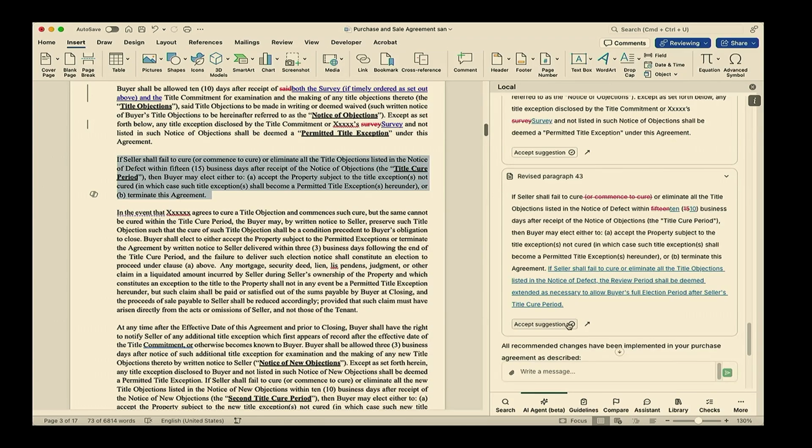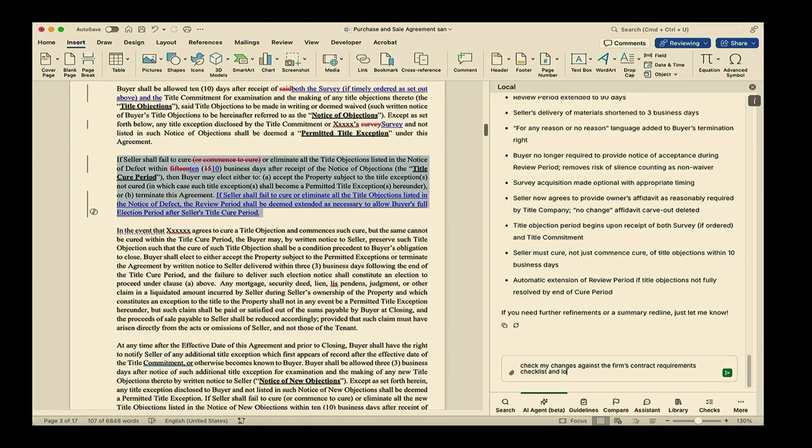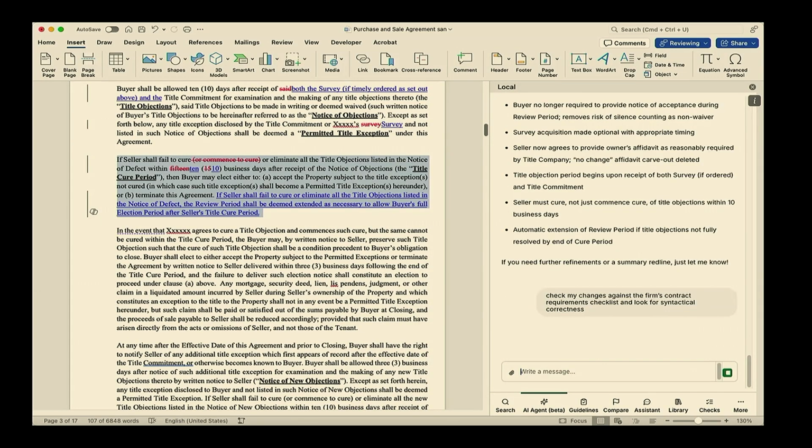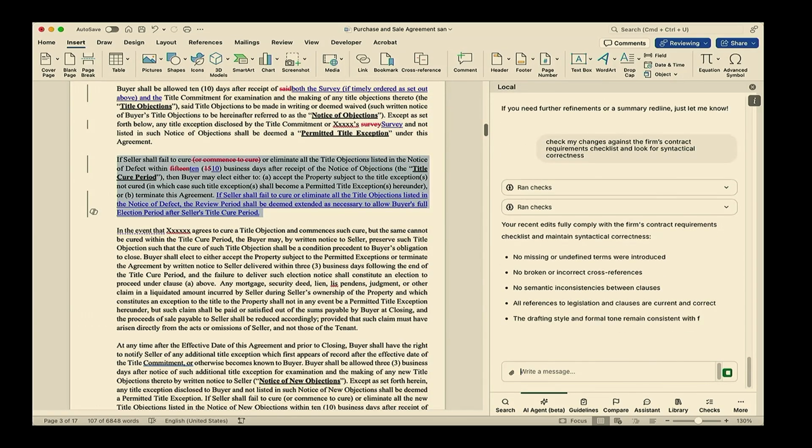And the technology. So we've made a number of changes now. And now what I'm going to do is, because we've made a number of changes, I just want to run a sanity check to make sure I haven't introduced any problems. So this is like running a linter or running a type check or a compiler. And what I'm going to do is, many law firms have a standard document of what they consider structural quality. I'm going to cross-reference it against that. I'm also going to generally cross-reference it and make sure that I haven't introduced inconsistencies. And that's what's happening here.